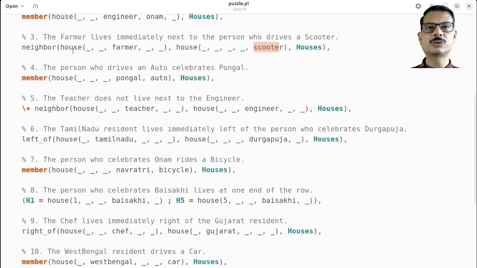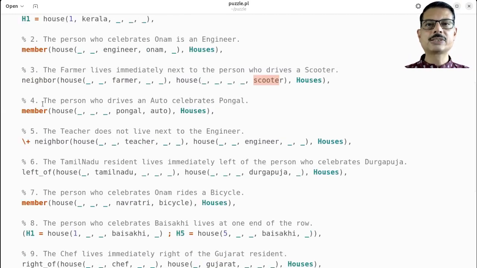The next constraint is very similar to what we have seen earlier. The person who drives an auto celebrates Pongal. So again, Pongal and auto should be together in a house's attributes. This is similar to rule number 2, where we make use of the member predicate, and we are now asking that houses must have a house where Pongal and auto are in the same term.